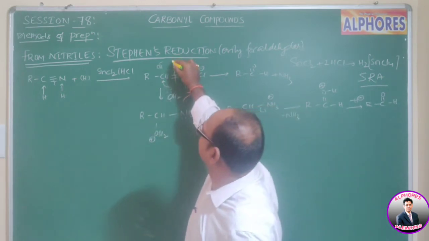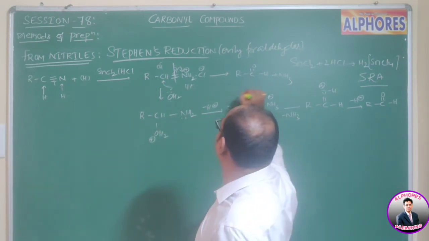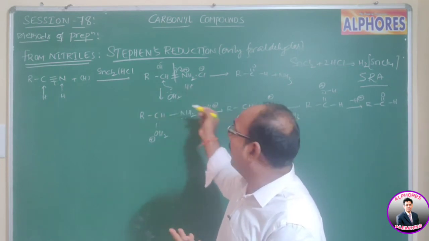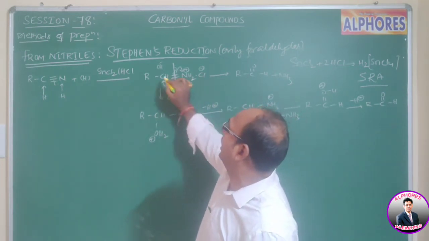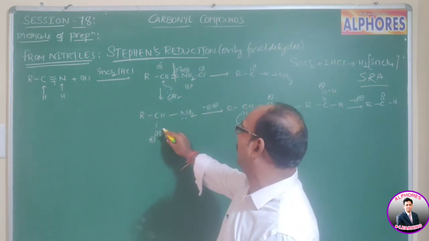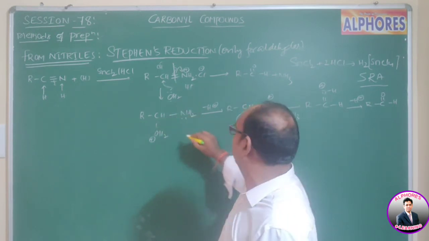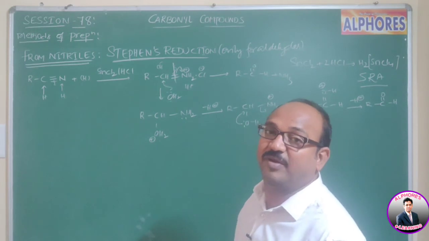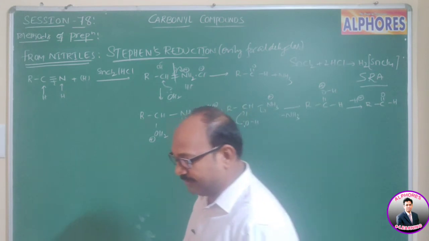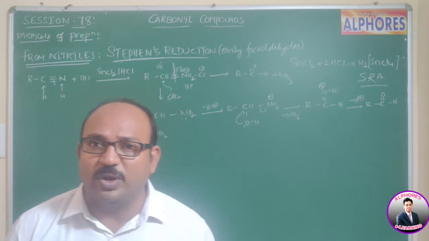So by breaking both the bonds to the OH groups, from two OH groups again a water molecule is eliminated, and we are getting aldehyde. If you write the mechanism of how hydrolysis proceeds here, the water molecule has to approach the carbon, and the pi electrons are pulled strongly towards nitrogen. As a result we are getting OH2+, and H+ will be transferred from oxygen to nitrogen. Then NH3+ will leave because of its leaving group ability, and oxygen gives back its electron. You are getting aldehyde. Now, is it necessary to use SnCl2 and HCl?